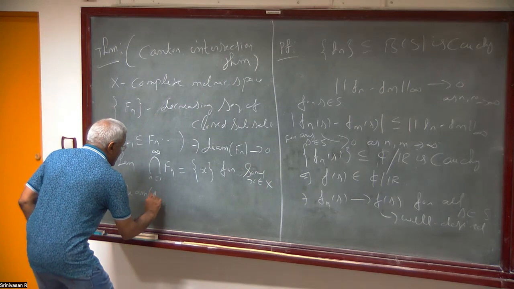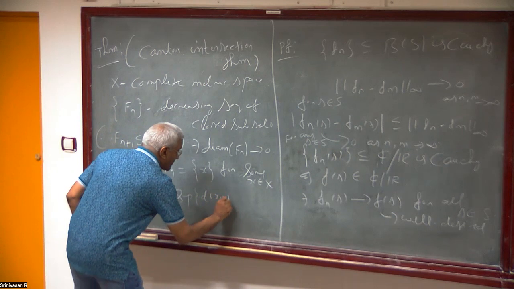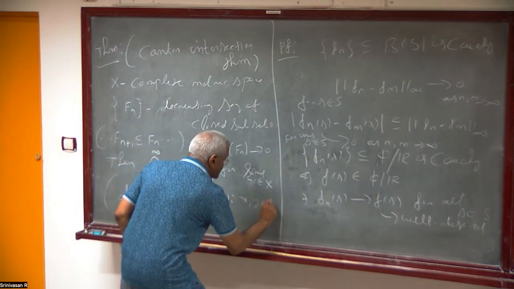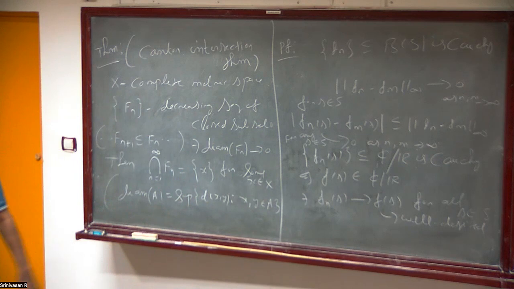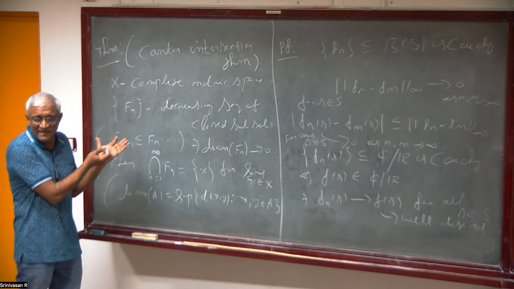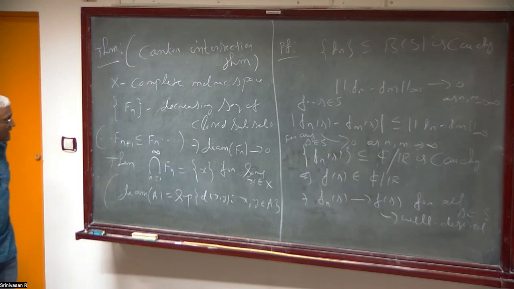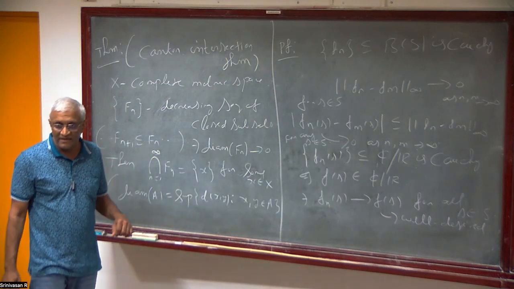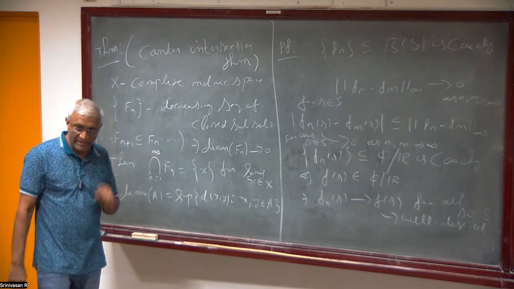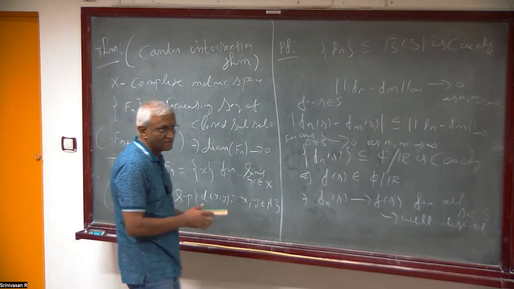The diameter is just the maximum distance. Diameter of any set A is equal to the supremum of d(x,y), for x, y in A. Diameter of an open ball B(x,r) is 2r. So if you have a decreasing sequence of closed subsets and its diameter is also decreasing, then it should have only one element, provided X is complete. There are too many assumptions.